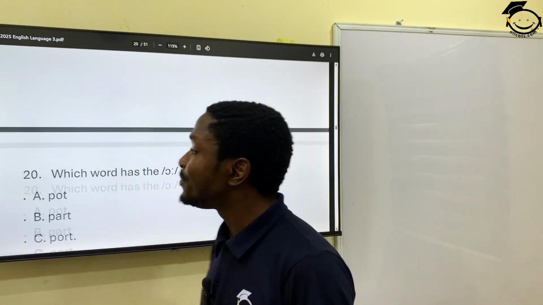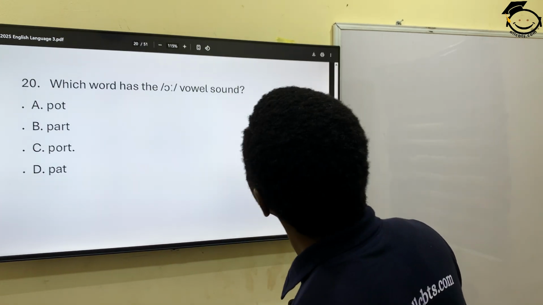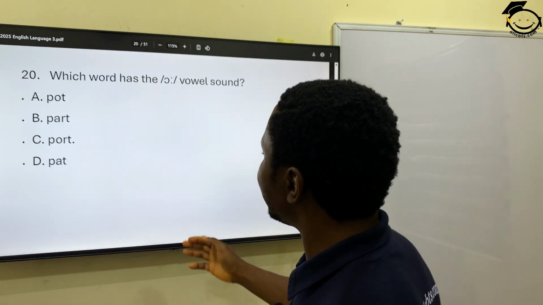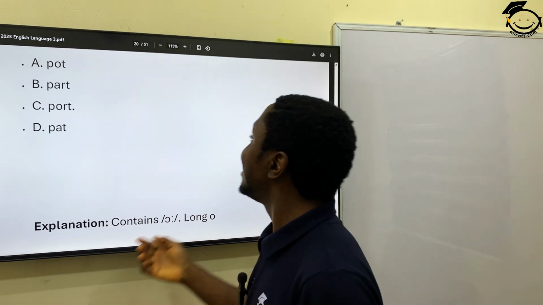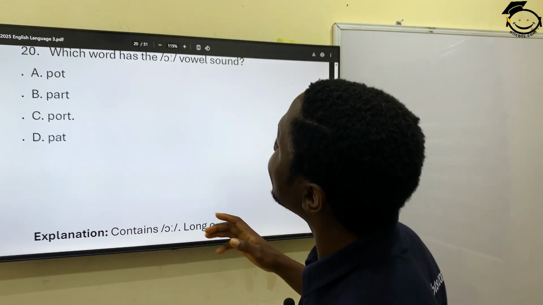Question 20. What word has the long O vowel sound? Okay, let's see. Did I do any introduction for it? Long O, okay? So what word has the long vowel sound?